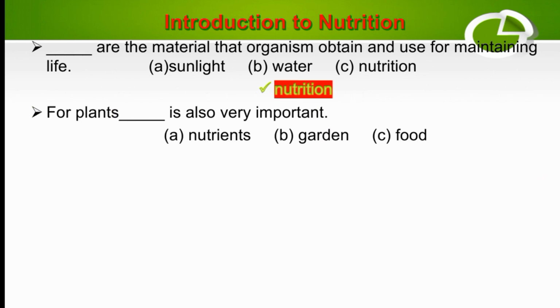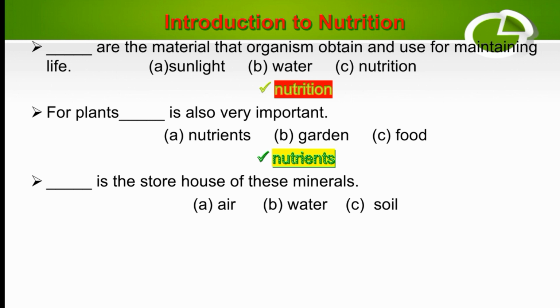For plants, dash is also very important. Nutrients, garden or food. So for plants, nutrients are also very important. The right option is A. Dash is the storehouse of these minerals. Air, water, or soil. So nutrients are always found in the soil, from which plants can get them easily. So the right option is soil. Soil is the storehouse of these minerals.